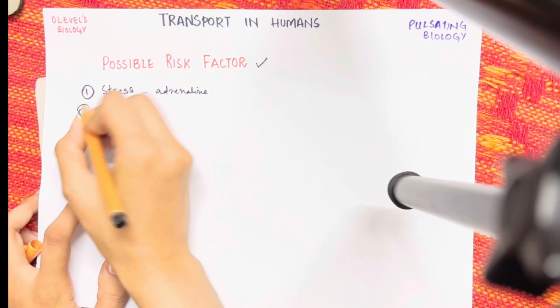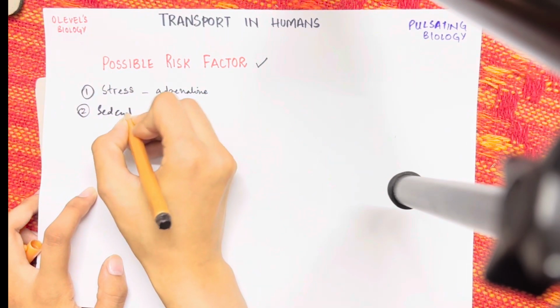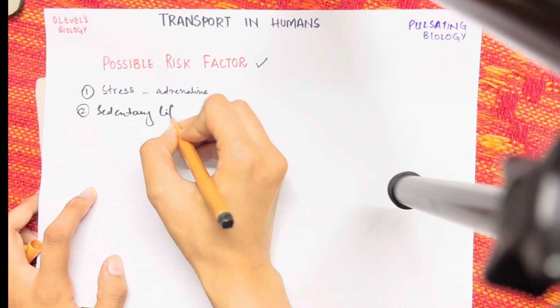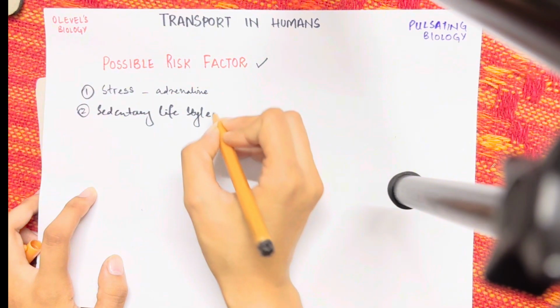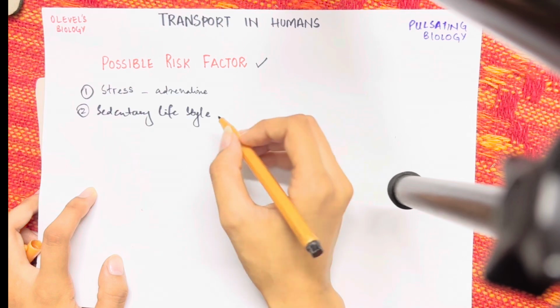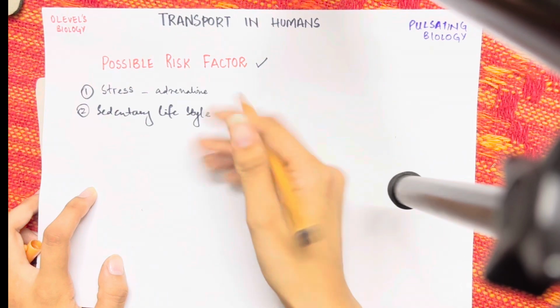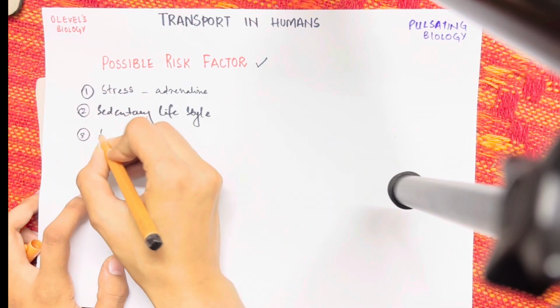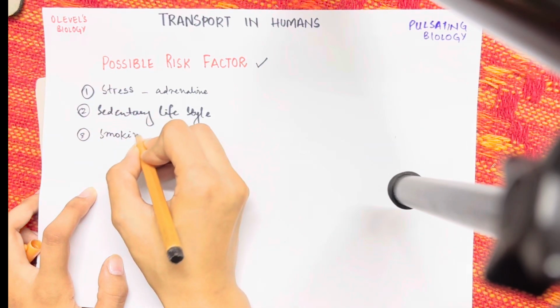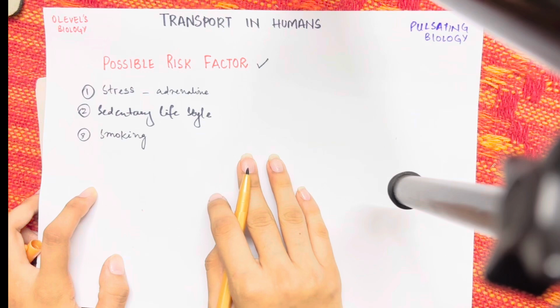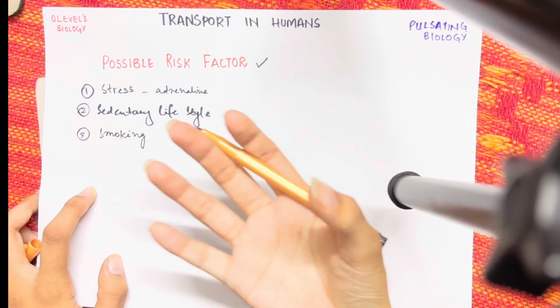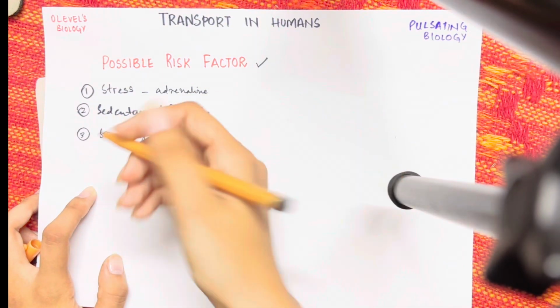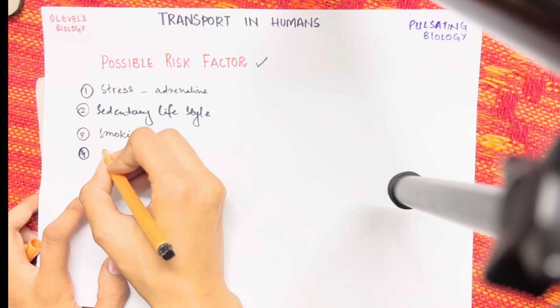Next, we're going to talk about the sedentary lifestyle. Our lifestyle impacts a lot on our body, and that's why we say that the sedentary lifestyle, or the lifestyle you basically live in, has a very important impact on heart failure. Thirdly, we can say smoking. Smoking is very injurious to health, and for a reason: smoking impacts our lungs, which impacts our heart.